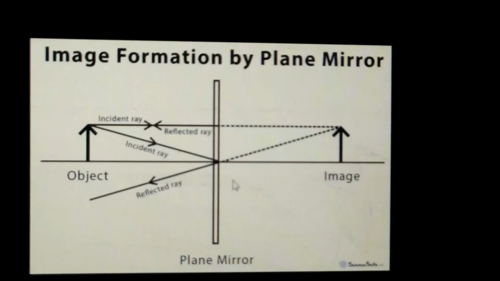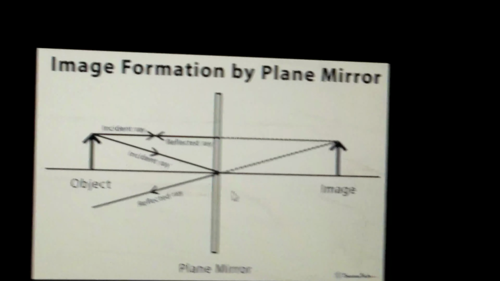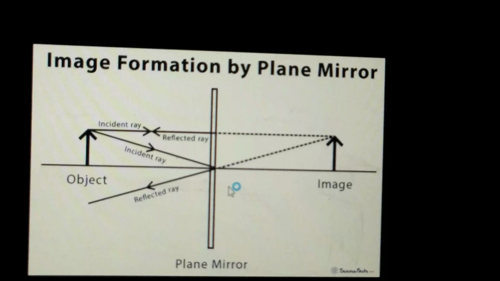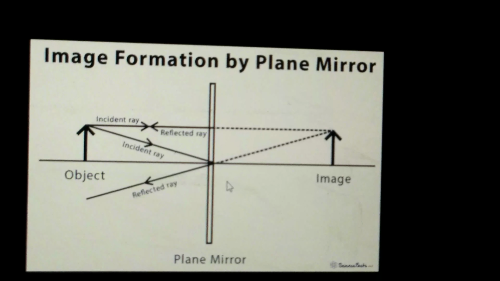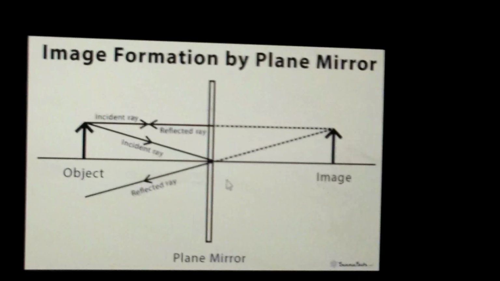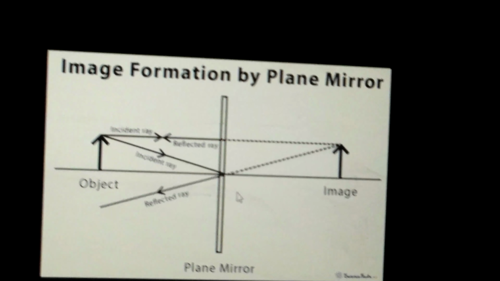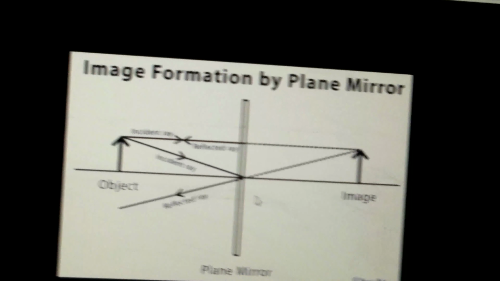You can't observe that in this figure. The image formed is laterally inverted. If you write something and show it to a plane mirror, then what will happen? Left-right reversal will happen. The left side will be visible as the right side and the right side will be visible as the left side. That is known as lateral inversion. You can see here what lateral inversion is.